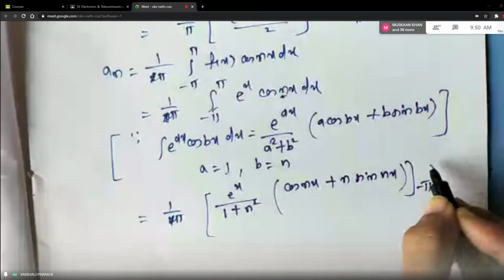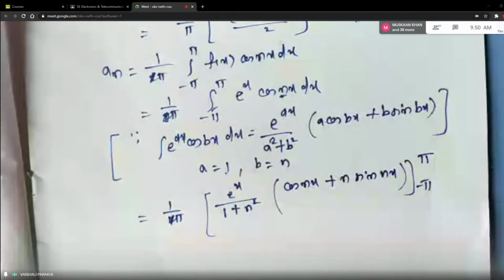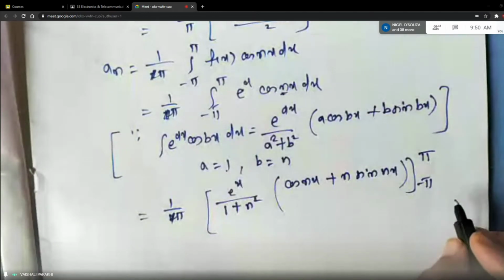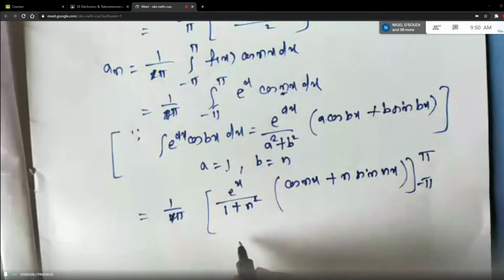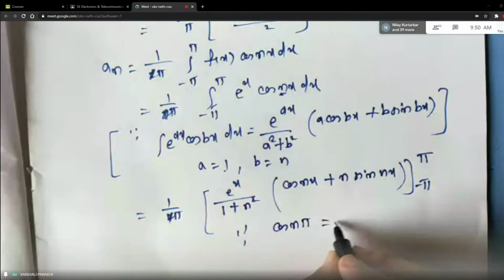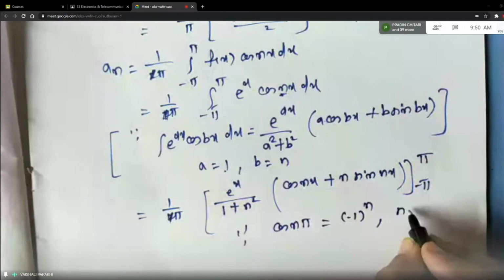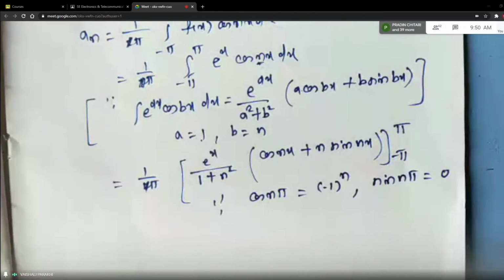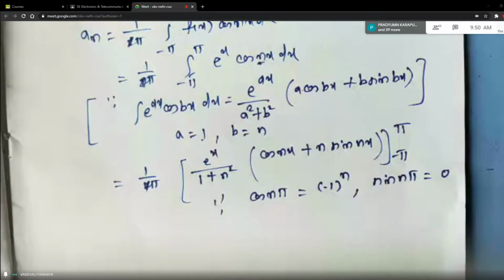And don't forget the limits from minus pi to plus pi. Okay. Now here you need to use these formulas: cos of n pi is what? Minus 1 raised to n. And what is sine of n pi? It is 0, right? So these two things also you know.